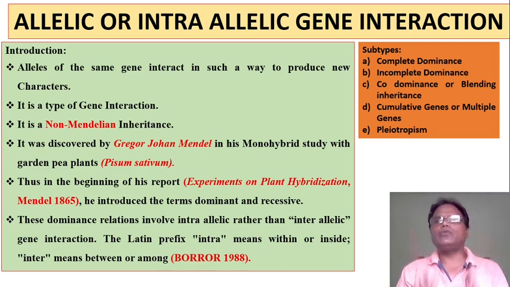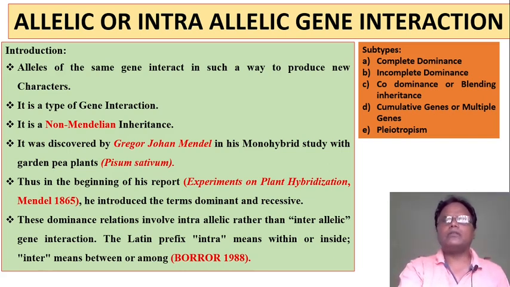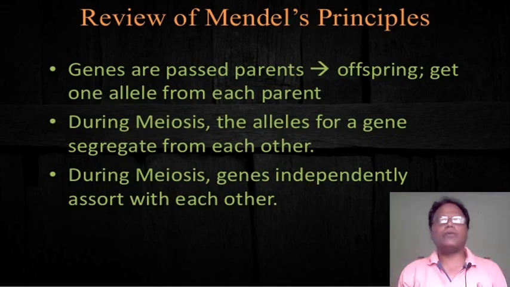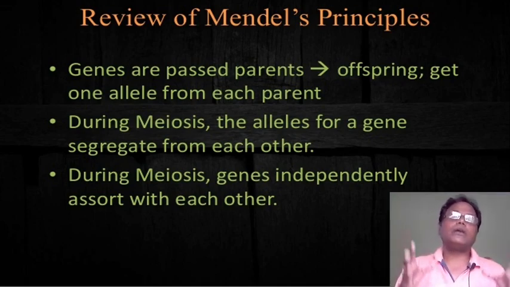There are 5 different types of allelic or intra-allelic gene interaction. First one is complete dominance, second one is incomplete dominance, third one is co-dominance, fourth one is multiple genes, and fifth one is pleiotropism. Here we are studying only the incomplete dominance.